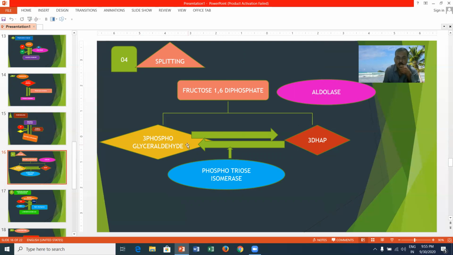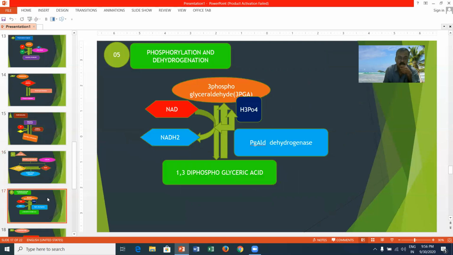Here the phosphoglyceraldehyde as well as dihydroxyacetone phosphate may go for internal isomerization. The dihydroxyacetone phosphate may convert into 3-phosphoglyceraldehyde in the presence of an enzyme called phosphotriose isomerase. Here the fifth reaction is phosphorylation and dehydrogenation.